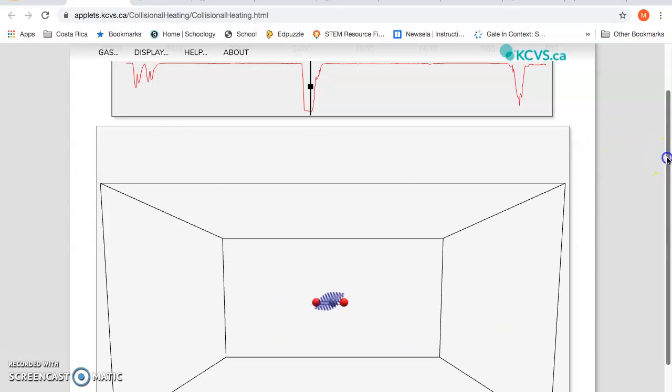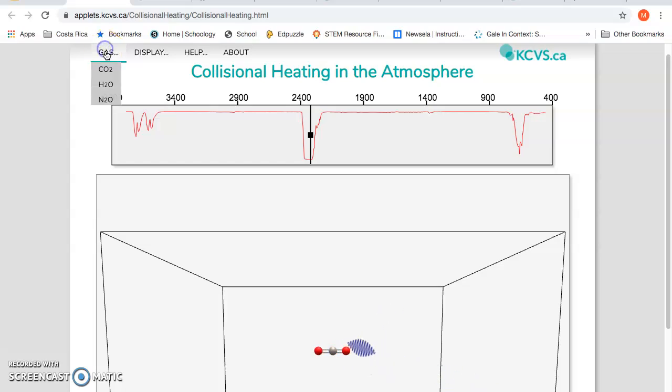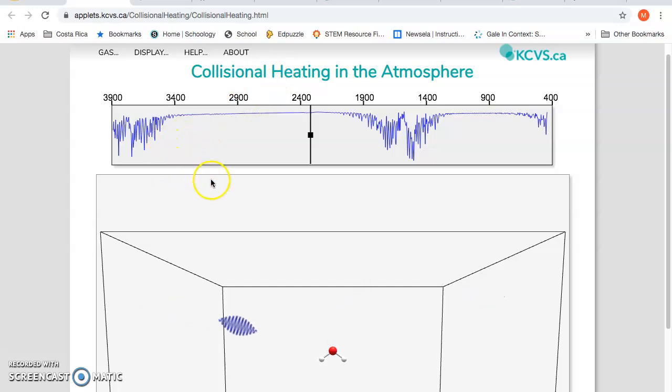Okay, let me give you another example. Let's try another greenhouse gas. Let's try water. So water is not interacting at all with the infrared radiation. However, let's put it somewhere here where it does interact. So let's move this big one over here and see what happens. You can see water begins to absorb that energy. But it has to be at a certain wavelength. Okay, so now let's put everything together.